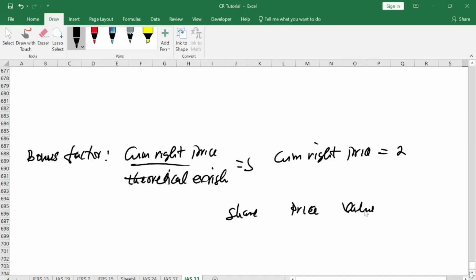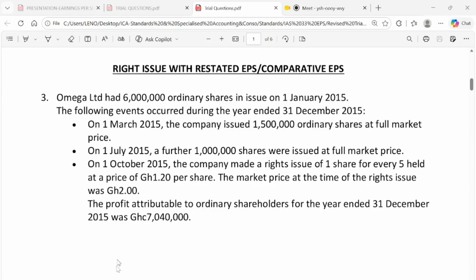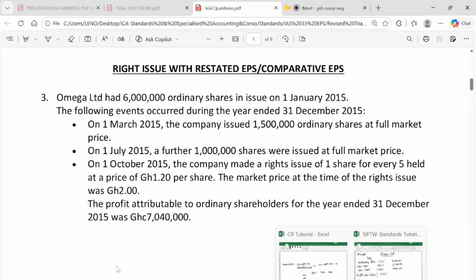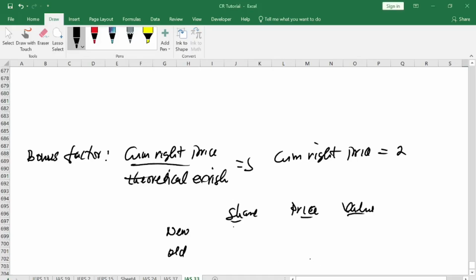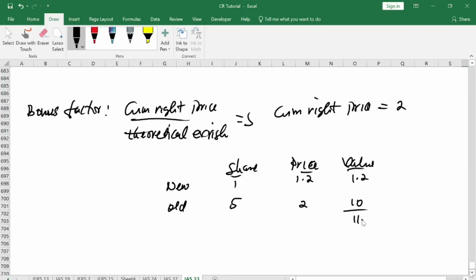You have your value. So you can start with your new shares, then you have your old shares. Our new share is how much? 1 for 5, at 1 cedi 20 pesos. So here we have our new share, they are giving us 1, and we are holding 5 shares. The new price is 1 cedi 20 pesos, and the old share price is 2 cedis. So here is 10, and here is 1.2. When you add it, you have 11.2, and this one is also 6.